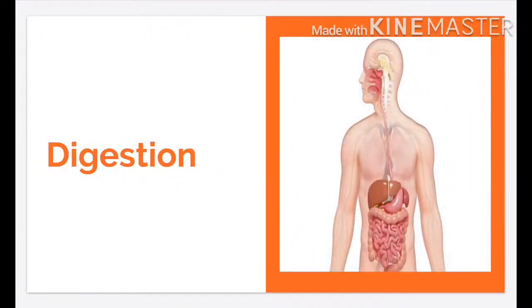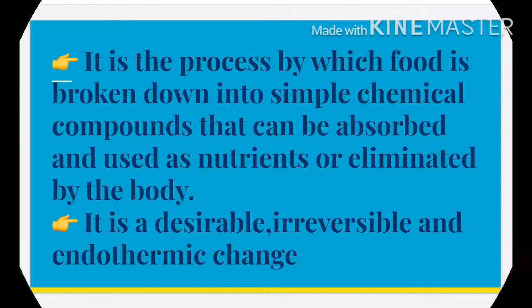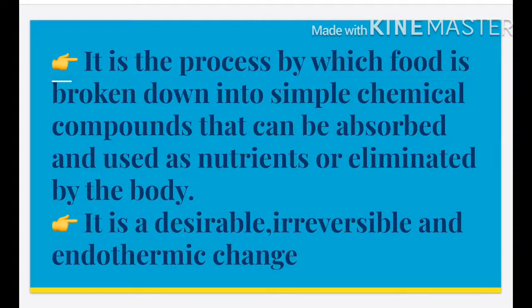So next one is digestion. What is digestion? It is the process by which food is broken down into simple chemical compounds that can be absorbed and used as nutrients or eliminated by the body. So this means the food that we eat, after eating, it will broken down into simple compounds, so and eliminated by our body as a waste. So it is a desirable, irreversible and endothermic change.